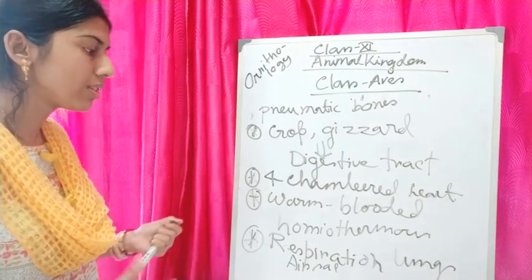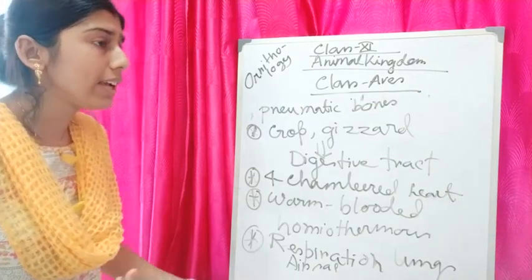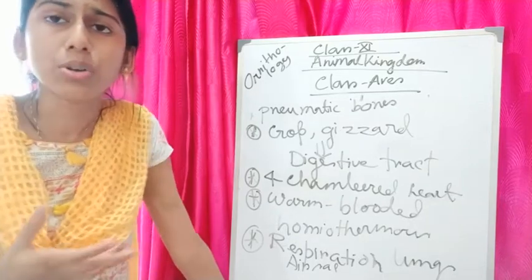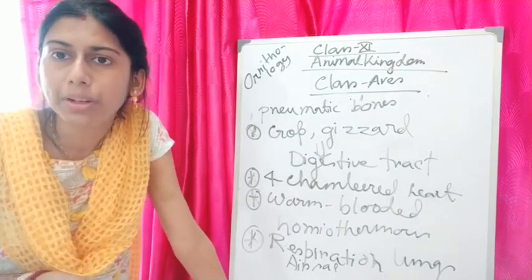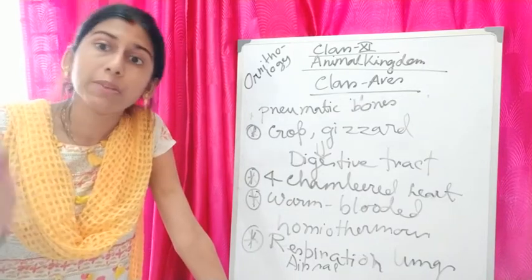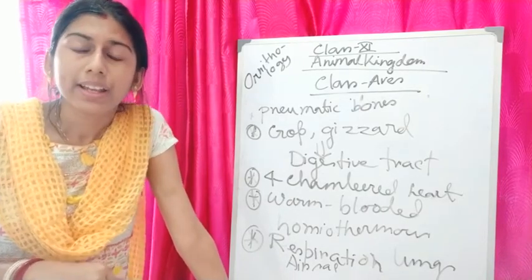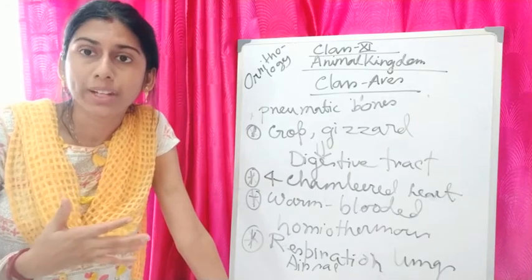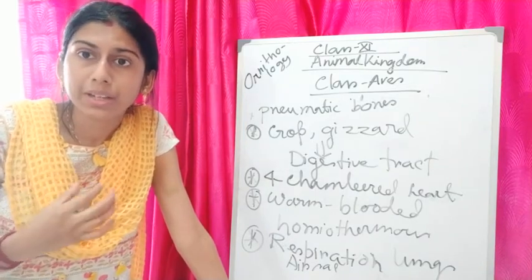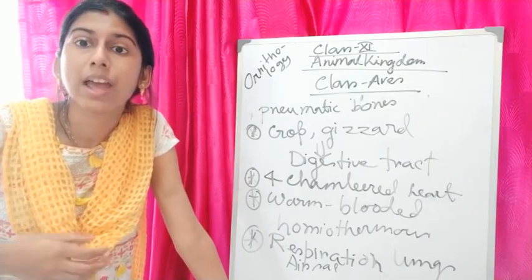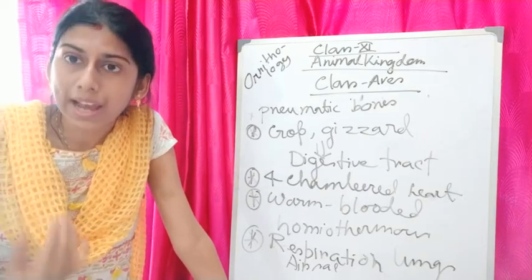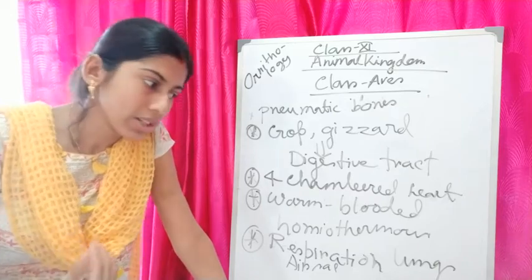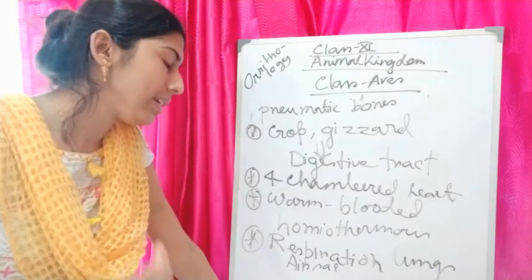And also, as they will fly, their body will be quite lightweight, else they will not be able to fly. That's why they have modified their body like that. That means they have hollow pneumatic bones, some air cavities connected to the lungs, and some flight muscles which help them fly. These are the criteria which help them fly easily.